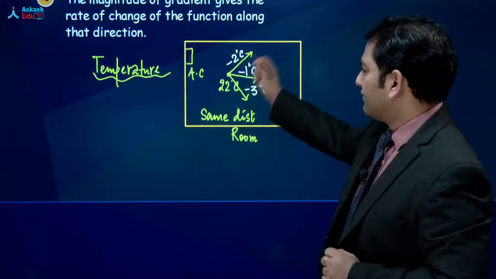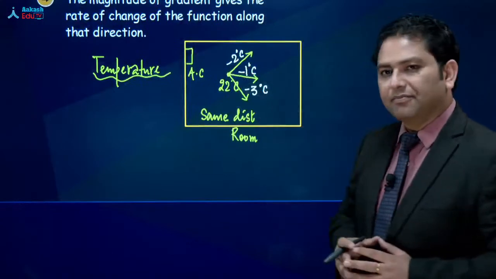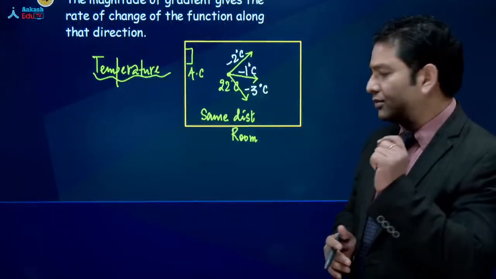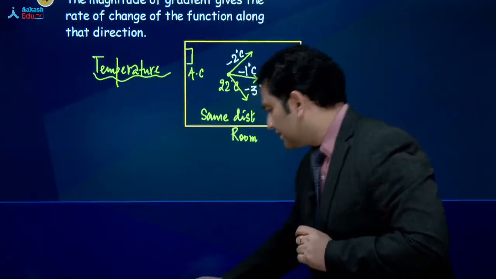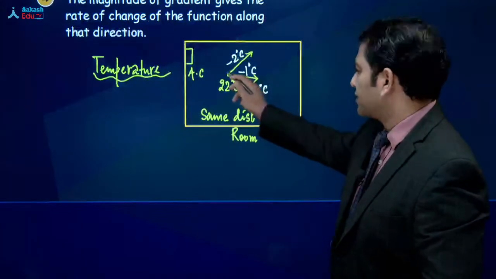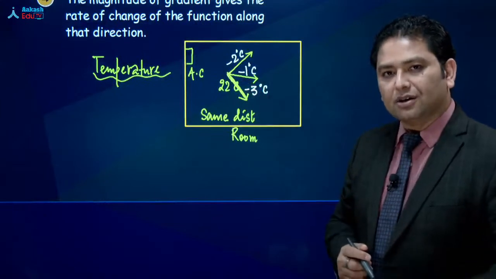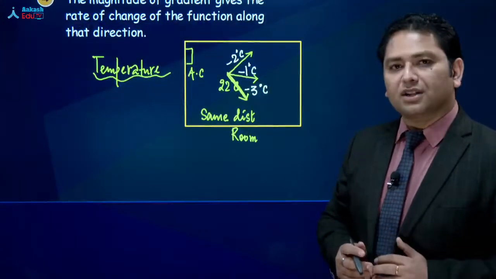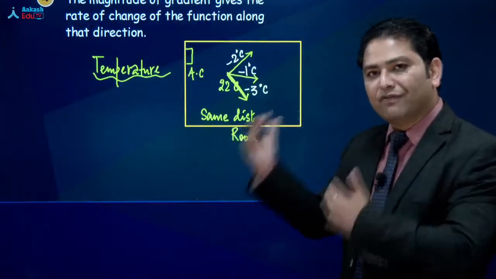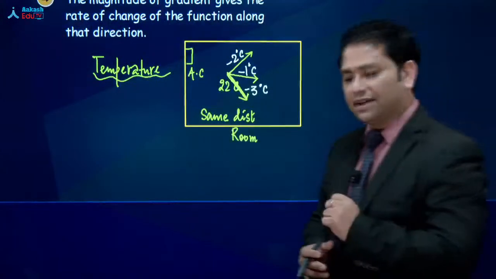And we traveled the same distance and then I found कि there is a specific direction, एक specific direction है जिसके along the temperature falls by maximum value. Let me repeat it again.